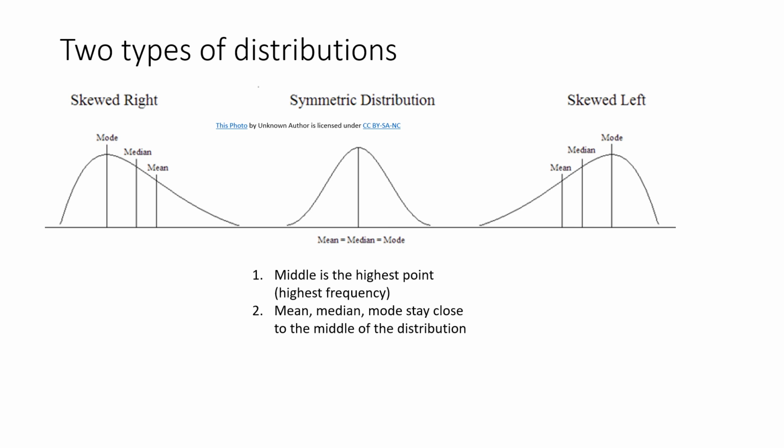And for a variable or data that is skewed to the left, the mean will be smaller than the median, and the tail will be heading towards the left direction.